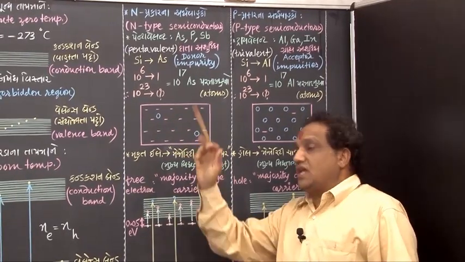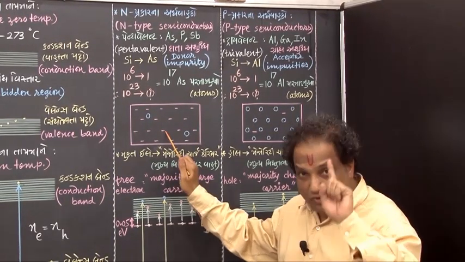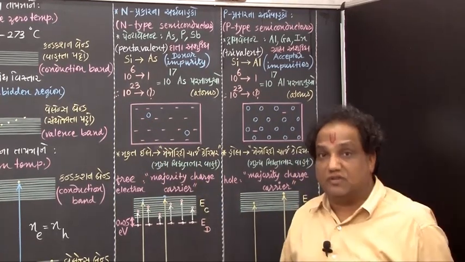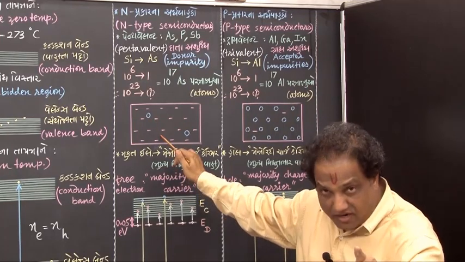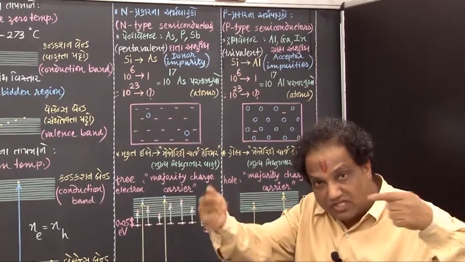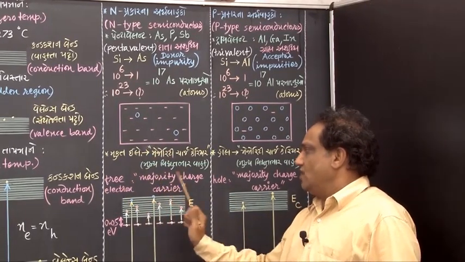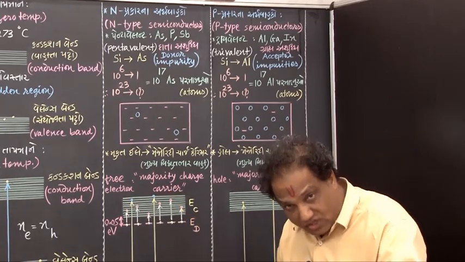Now here there are two types of charge carriers. Number 1, free electrons which have negative charges, and number 2, holes which behave as if they are positive charges. But because free electrons are very large in number, we call them majority charge carriers. Majority charge carrier is in the form of free electron.